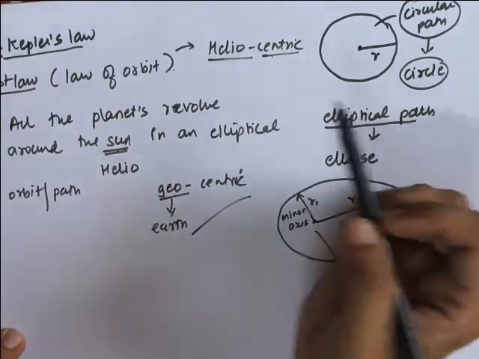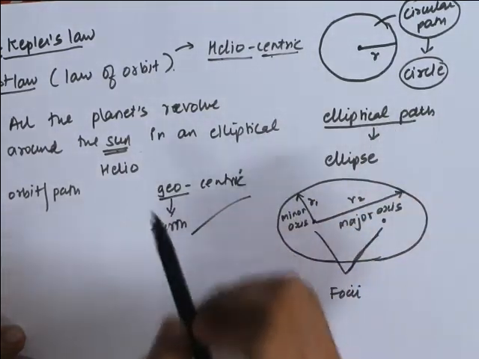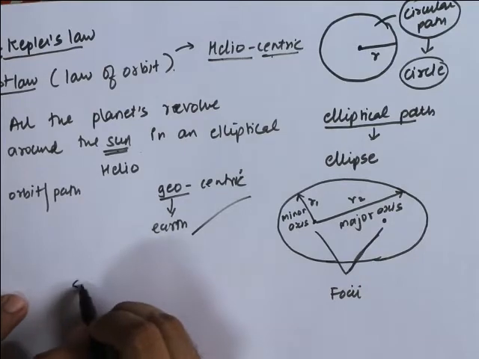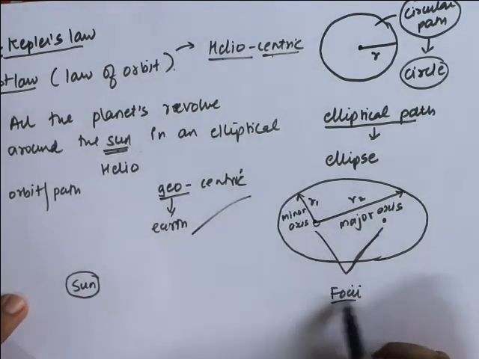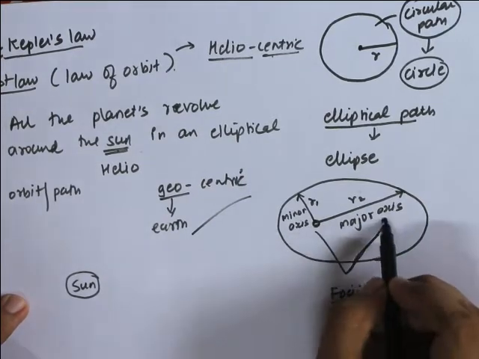He told the king and the other people that the earth is not situated at the center, but the sun is situated at the center, as in at one of the foci, either at this center or at this center.